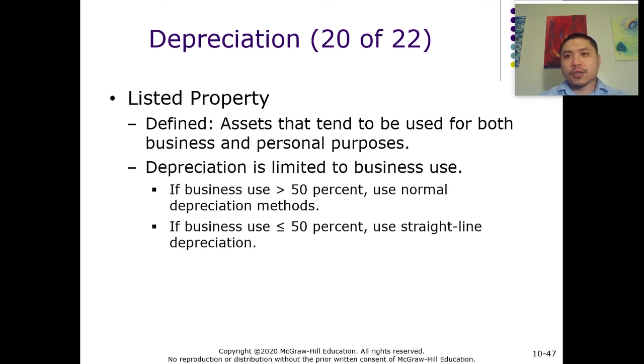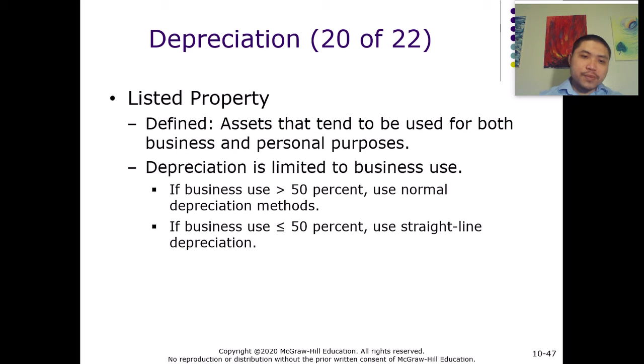Say, like a car. Sometimes you go on a business trip, you drive it. When you go to meet the clients, you drive it. So that's for business purposes. But then you use the car to pick up your kids, then you use the car for personal purposes. So again, in real life, there are a lot of times where the property is used for both personal and business purposes. So how do we depreciate those properties? It depends on the extent to which the taxpayers use the properties for business purposes or for personal purposes.